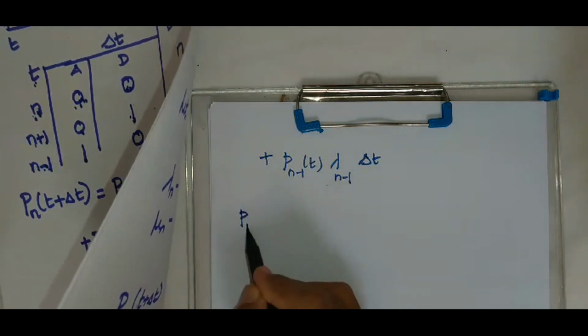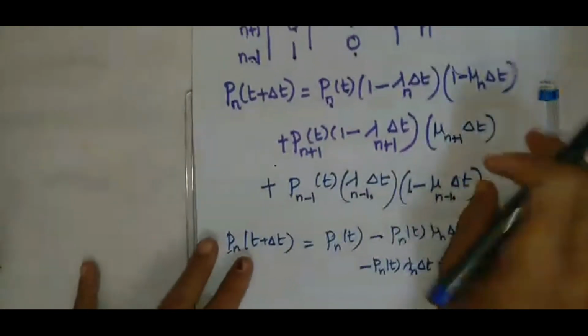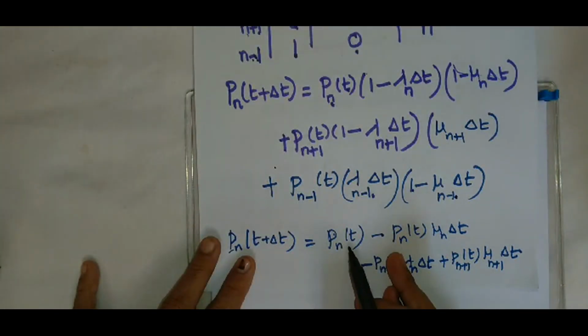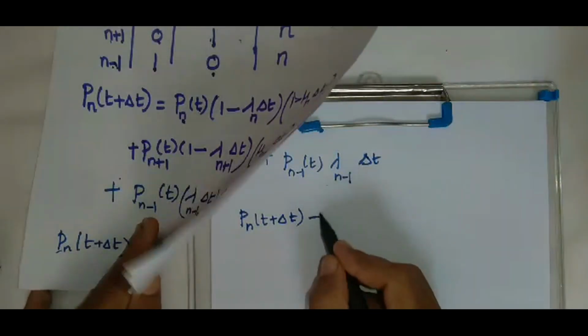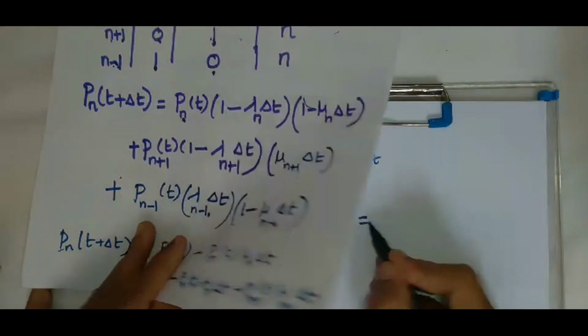Now collect the term independent of delta t to the left hand side. So this is the term independent of delta t. So Pn of t, as we did in the derivation of the Poisson process, the same thing we are doing here.